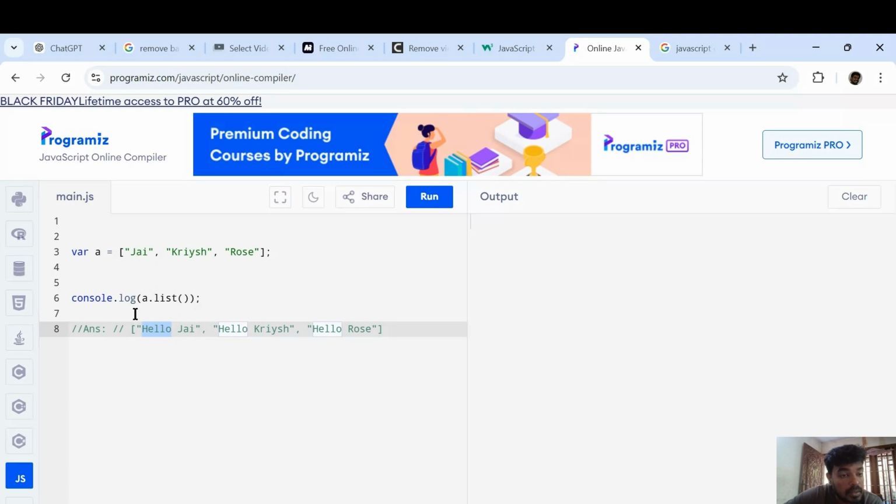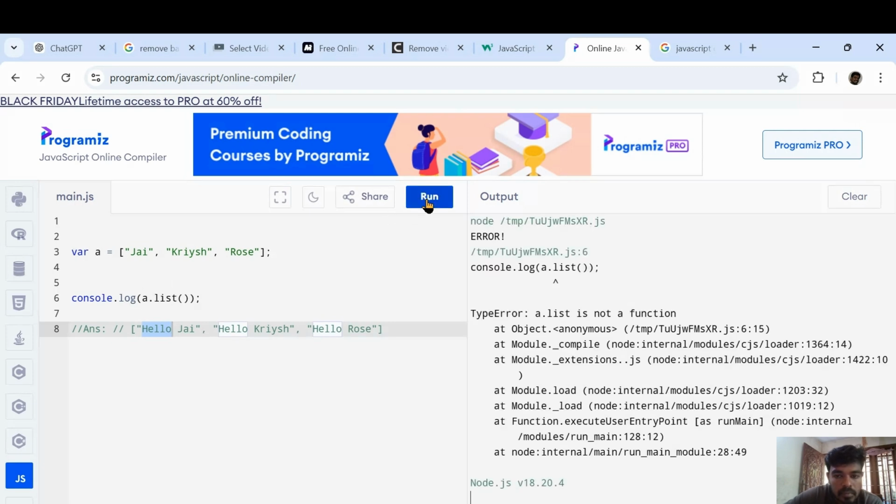That's not a problem. Another aspect of this question is, here you see a dot list of, in that log statement it was given like that. Don't think it's a typo. So if I run it, what happens? We are getting a type error. A list is not a function, right? So the array does not have any method called list. There is no method list present in the array.